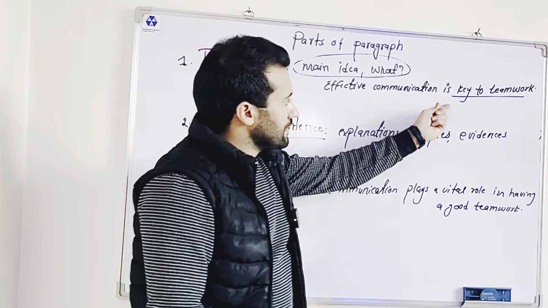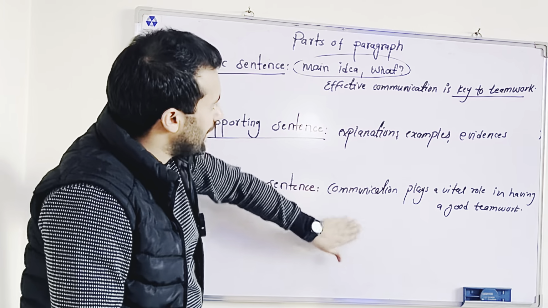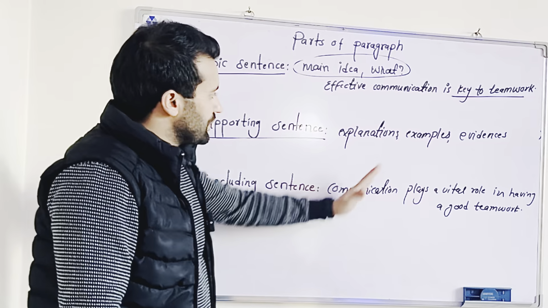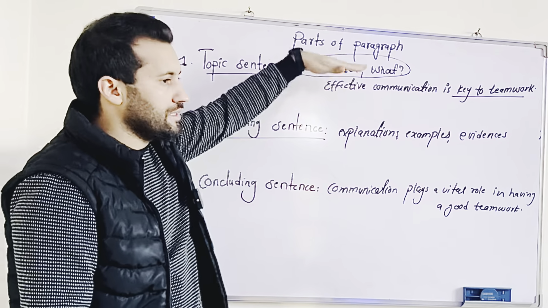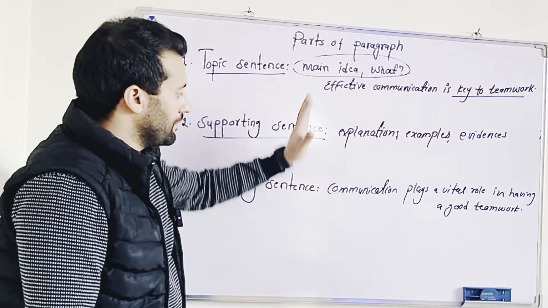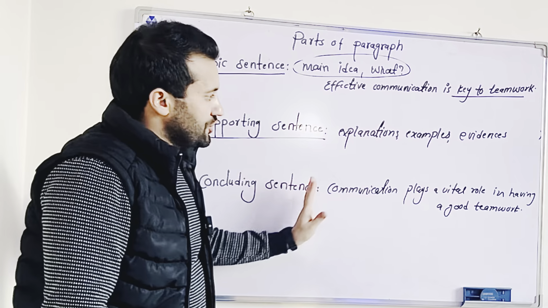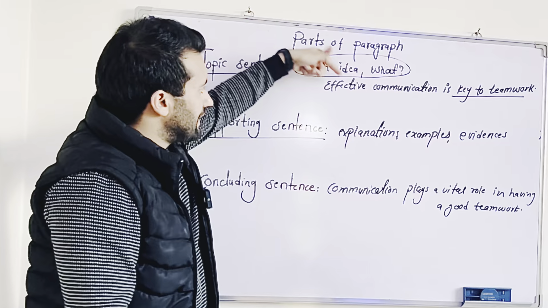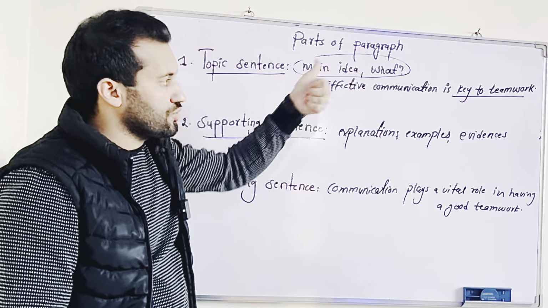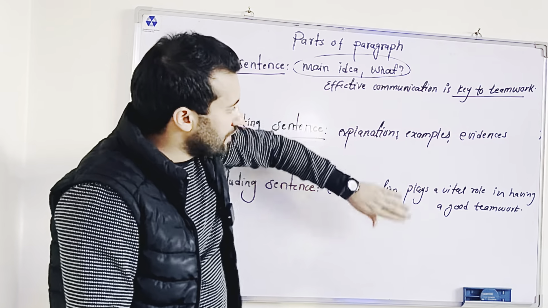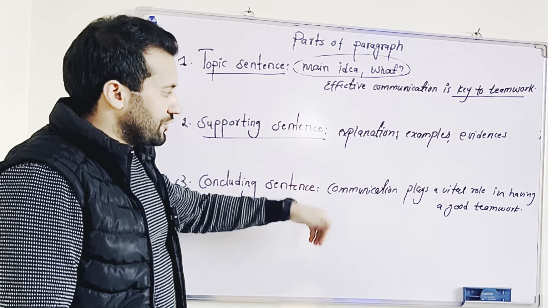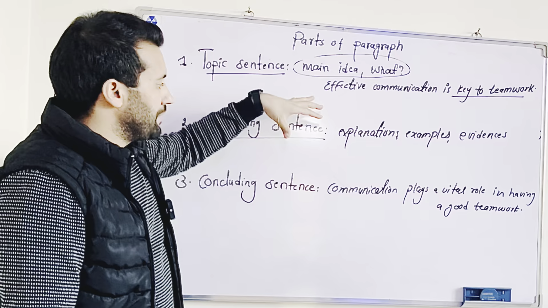This is the topic sentence. I paraphrased the topic sentence. I used different words, but it gives the same meaning. The idea, the connotation is the same. Communication plays a vital role in having a good teamwork. Here, it is like effective communication is key to teamwork. And then I paraphrase this into different words, but it gives the same meaning.